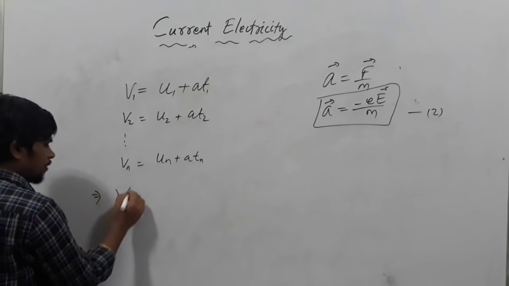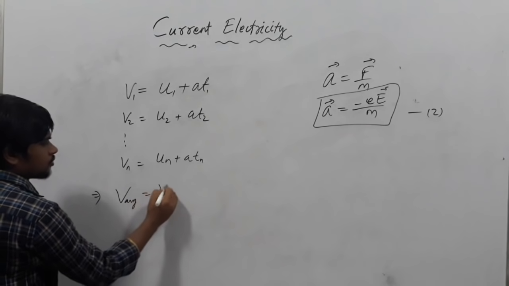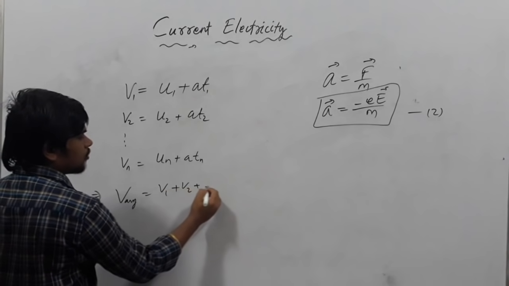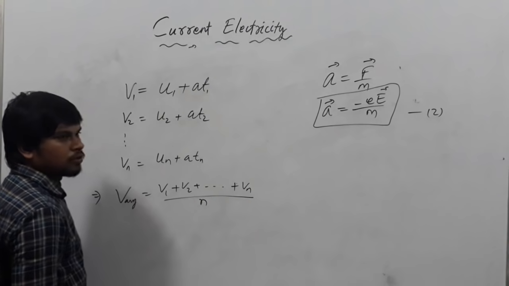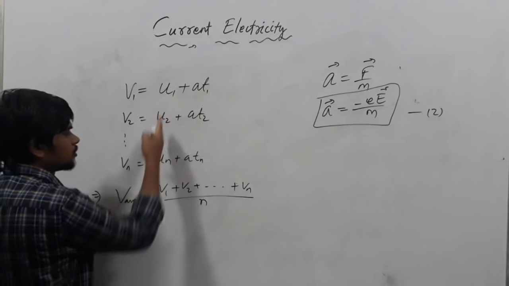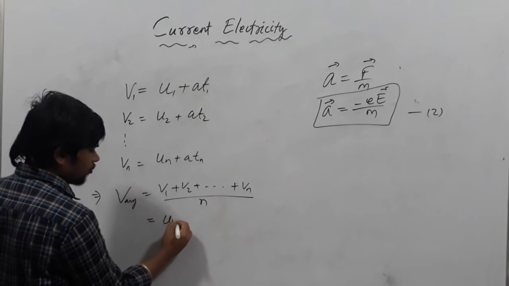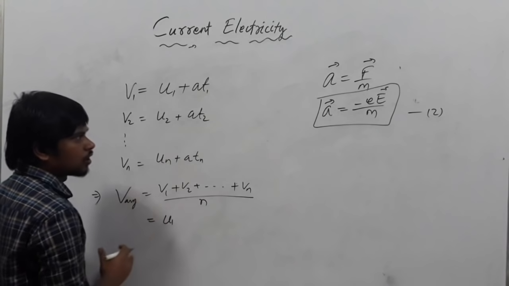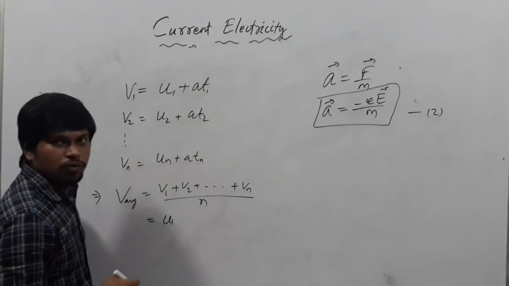So the average velocity of all these, V average, equals V1 plus V2 up to Vn divided by n. Replace V1 and the others with the formula. I'm just separating the terms, U1, U2 on one side and all the others on the other side.